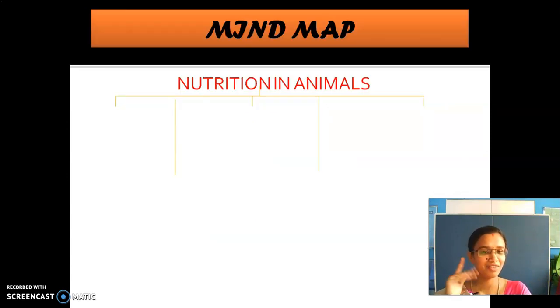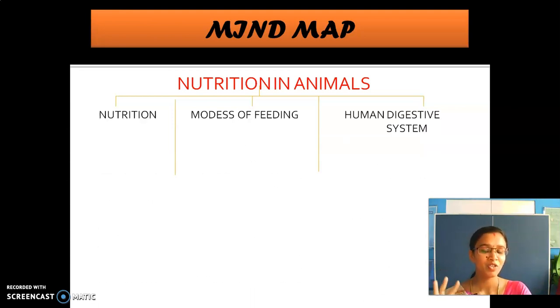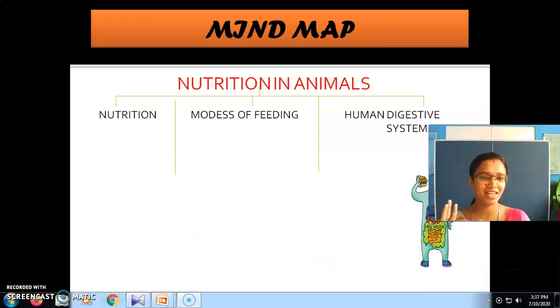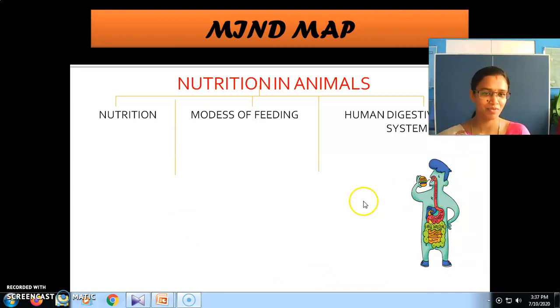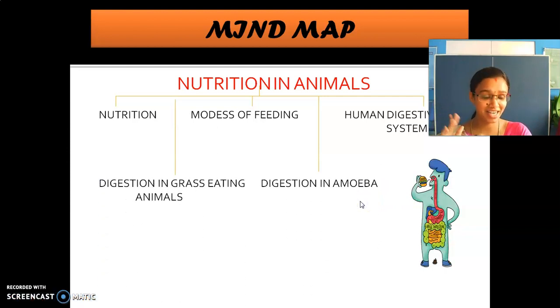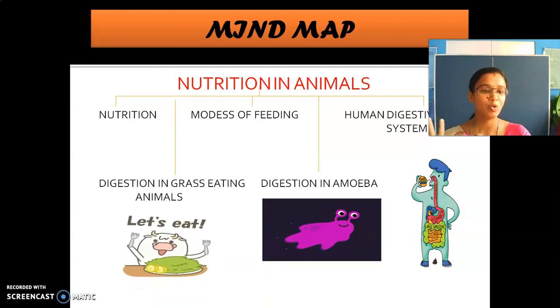So, if the lesson nutrition in animals comes to your mind, what are the points to be remembered? What is the first one we had seen? Nutrition, then modes of feeding, and then the human digestive system. And then digestion in grass eating animals, and then digestion in amoeba. So these are all the points to be remembered in this lesson.